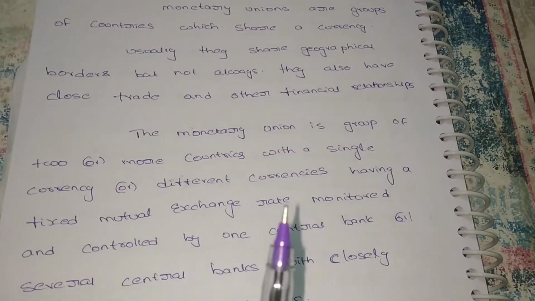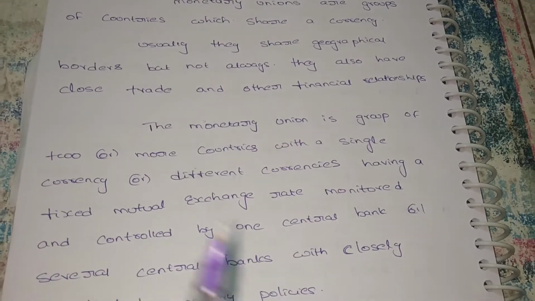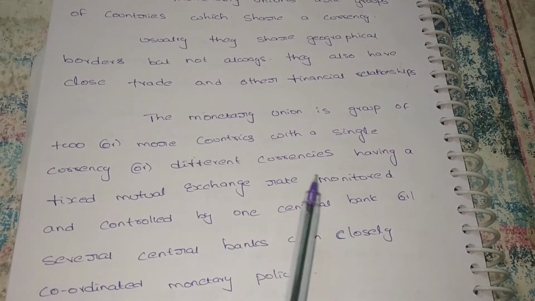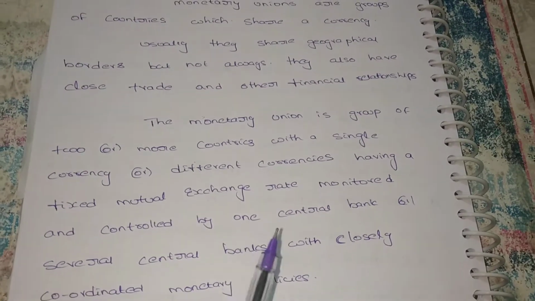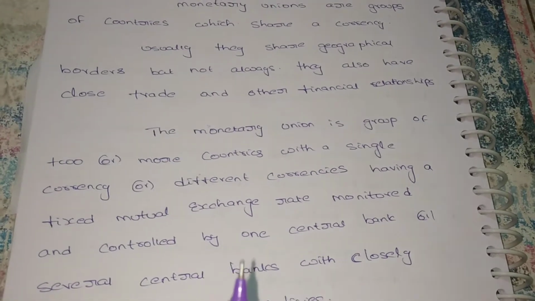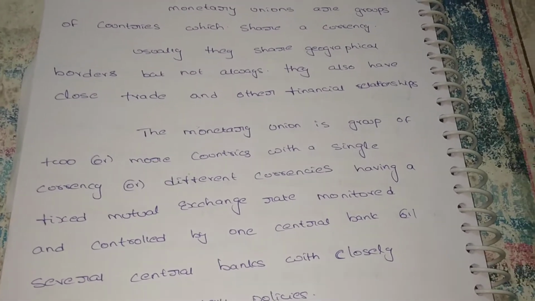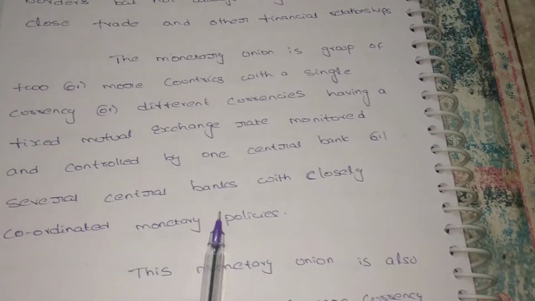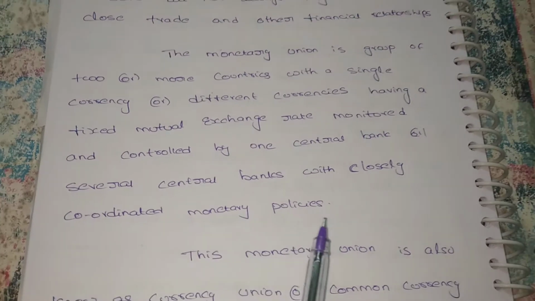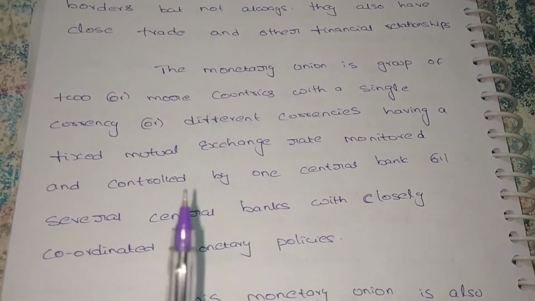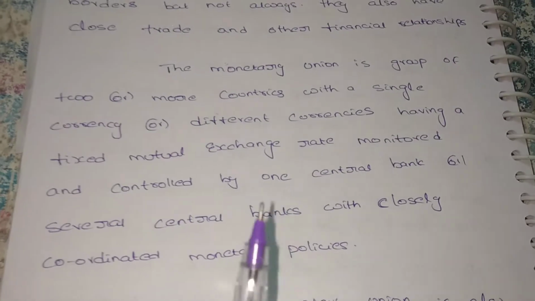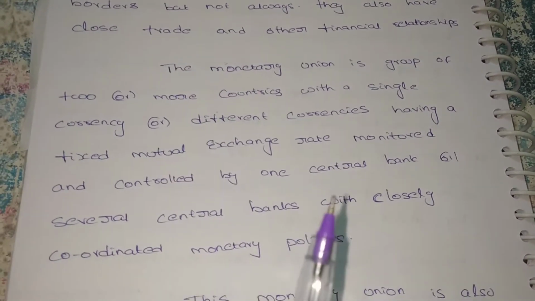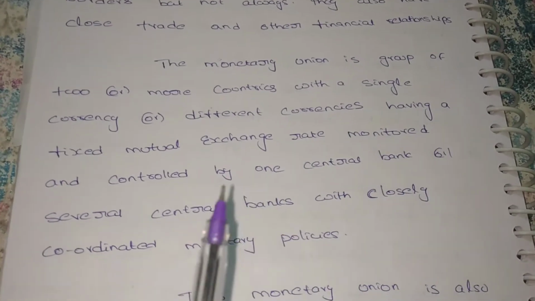What does a fixed mutual exchange rate mean? When they want to share the currency, the rate has to be fixed at a particular level, so at that rate only they have to exchange their currencies. And these are monitored. For the monitoring of this policy we require one central bank, or these countries follow one central bank or more than one central bank based on their rules and restrictions, closely coordinated with monetary policies. They have to follow the monetary policies. Already we know that when two countries come together for exchanging currency or goods they form some policies, so these policies have to be followed by each and every country.